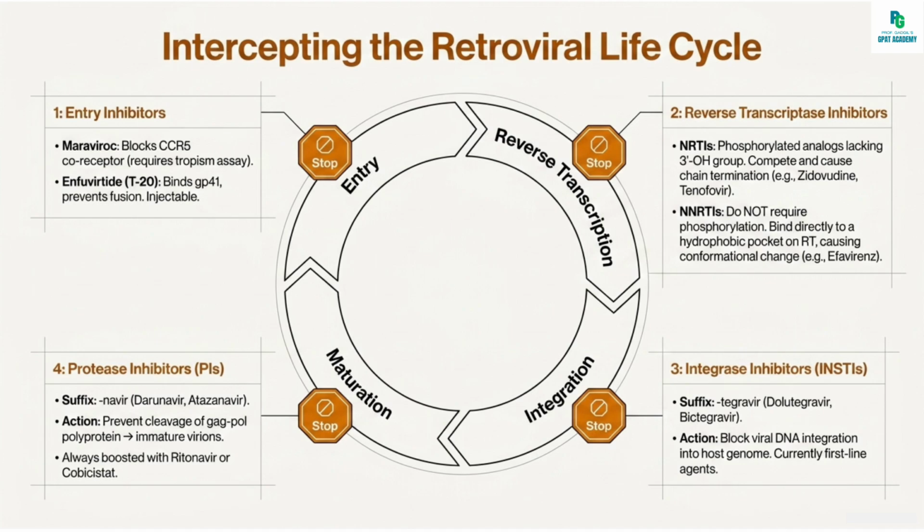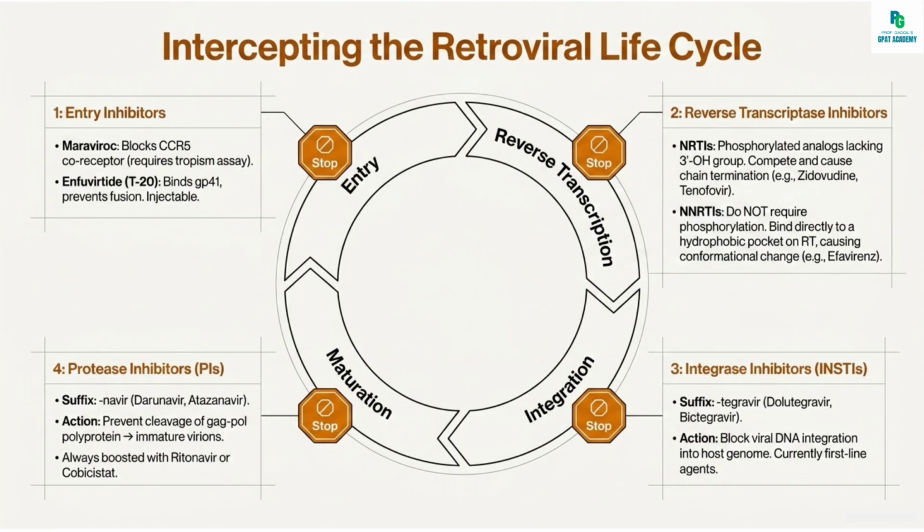Next class is the NNRTI, that is non-nucleoside reverse transcriptase inhibitors. They bind directly to a hydrophobic pocket on RT, causing a conformational change, and do not require phosphorylation. Next class is the protease inhibitors. They block the HIV protease, preventing the cleavage of the Gag-Pol polyprotein, and hence immature and non-infectious virions are produced. Next class is the integrase inhibitors. They block the HIV integrase, preventing viral DNA integration into the host genome.